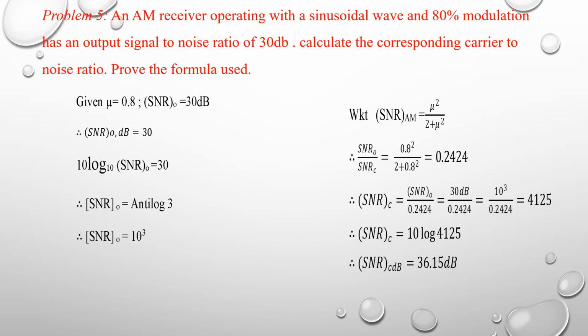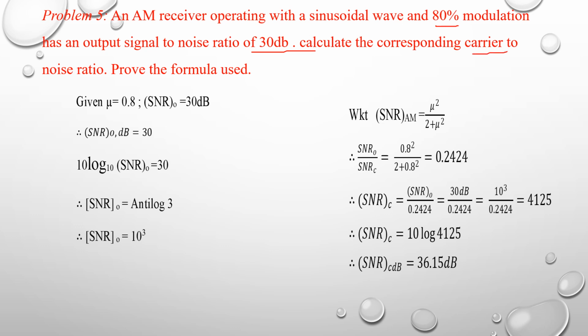The given problem is an AM receiver operating with a sinusoidal wave and 80% modulation, with an output signal to noise ratio of 30 dB. Calculate the corresponding carrier to noise ratio. Prove the formula used.